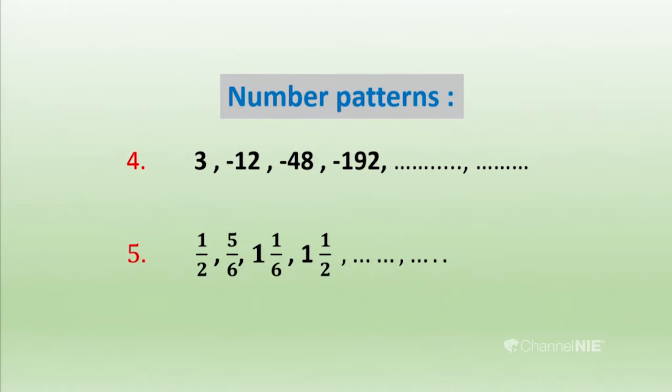Let's see what the next 2 terms of the fourth number pattern are. Look at that: minus 768 and minus 3072. You can get them by observing the order of the number pattern. By looking at the pattern of the numbers, you could say what the next 2 terms are. Let's see the fifth one, how they are coming: 1 and 5/6, 2 and 1/6. Then let's observe how they are coming. Let's see further.